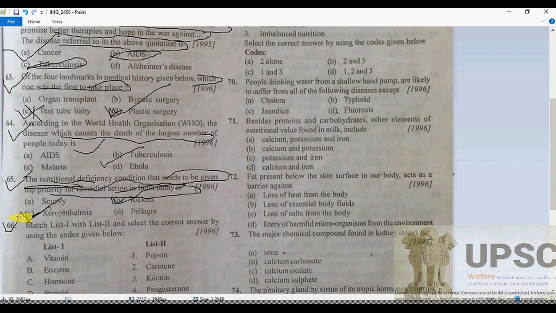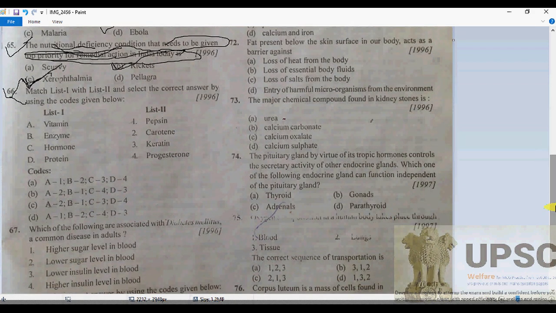Now 66. Once again, let me inform you, xerophthalmia is caused by vitamin A. Remember that it happens in the poor section of society. That's why here we can go for top priority for remedial action of the nutritional deficiency. Now the concept is cleared. Now 66.